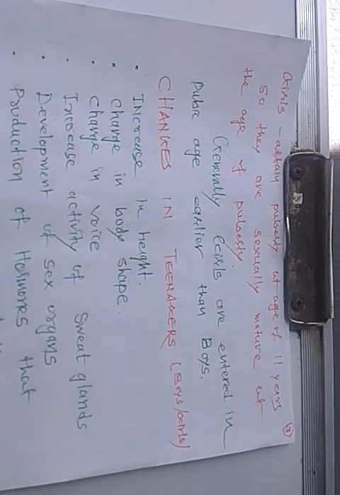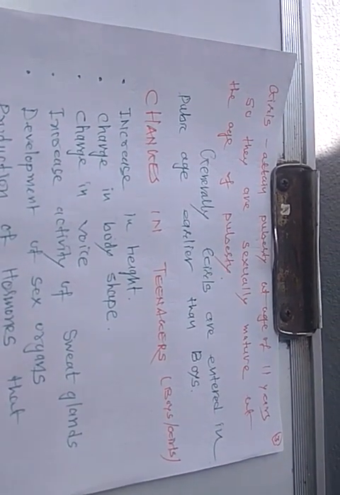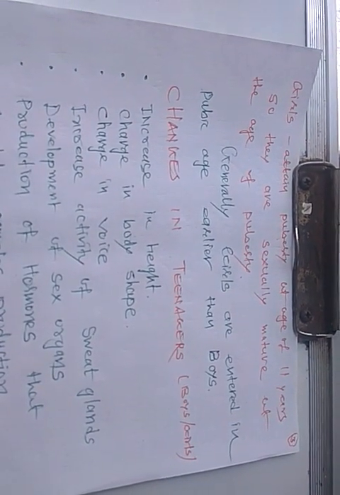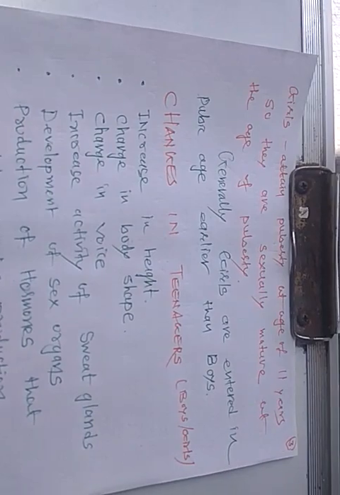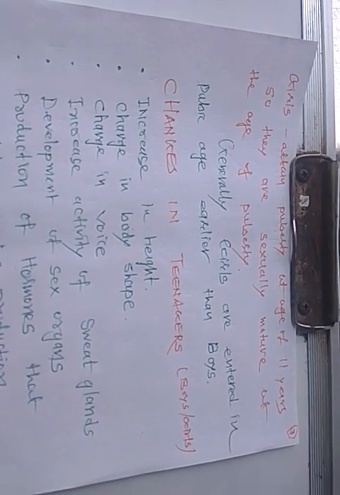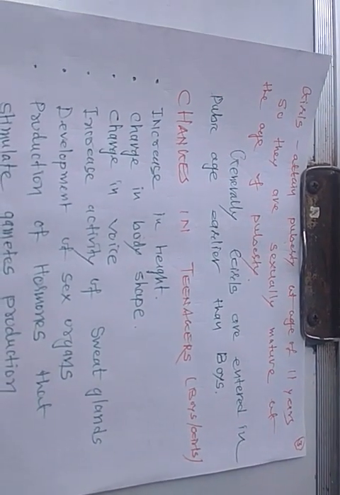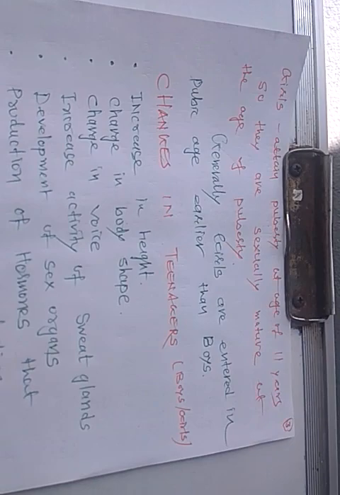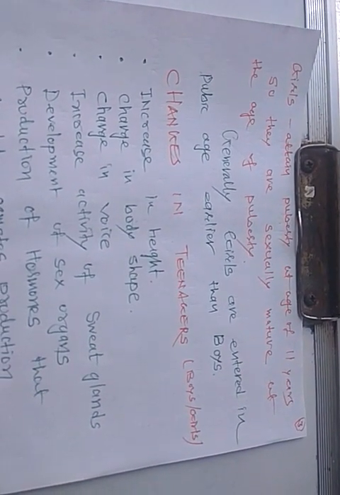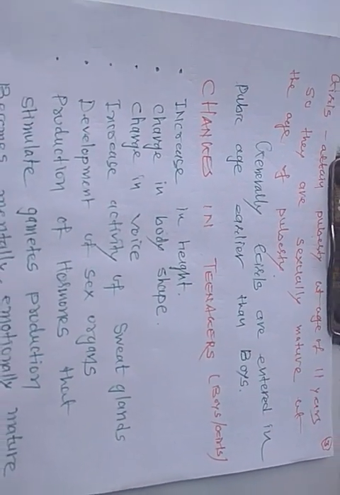The point to be noted, students, is that boys and girls are sexually mature at the age of puberty, but generally girls enter the pubertal age earlier than boys. You see that girls' puberty starts from 11 years, right? So this point is to be noted well.